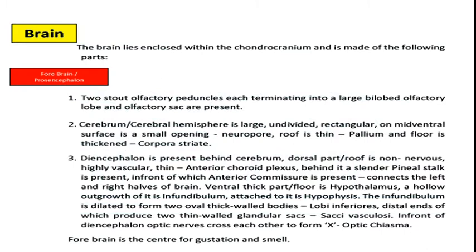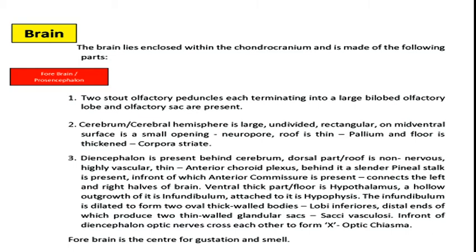The brain of Scoliodon lies enclosed within the chondrocranium of skull, and it is made up of the following parts. So first region of the brain is forebrain or prosencephalon. As already told, this region has three parts: olfactory lobe, cerebrum, and diencephalon. Two stout olfactory peduncles, each terminating into a large bilobed olfactory lobe, and olfactory sacs are present at the anterior region of the brain.